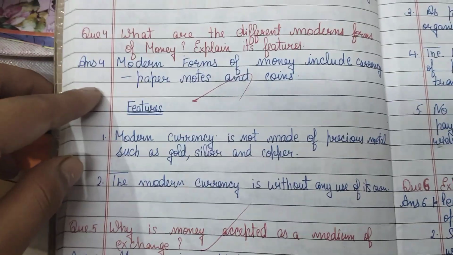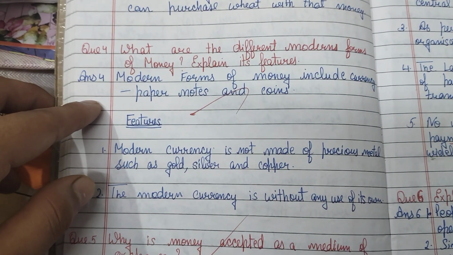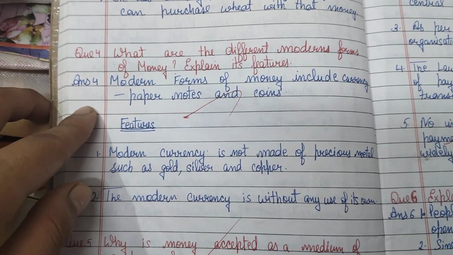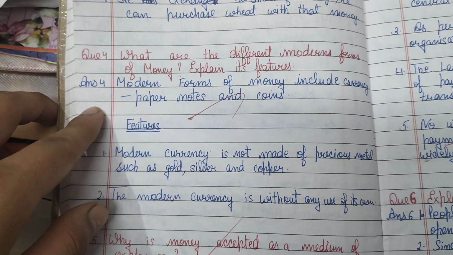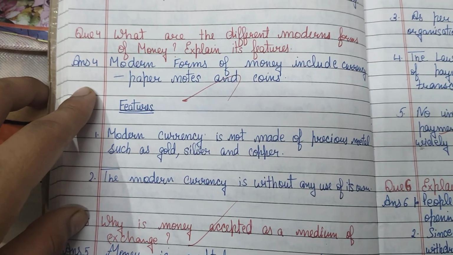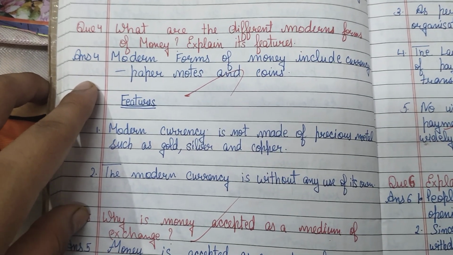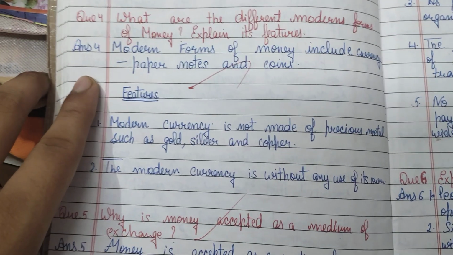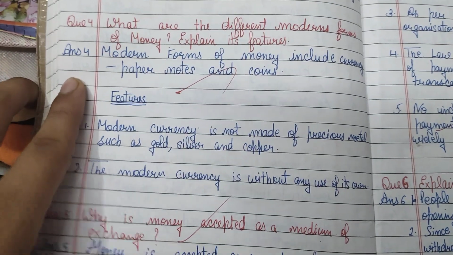Question number 4. What are the different modern forms of money? Explain its features. Modern forms of money include currency, paper notes, and coins. Features: modern currency is not made up of precious metals such as gold, silver, and copper. The modern currency is without any use of its own.